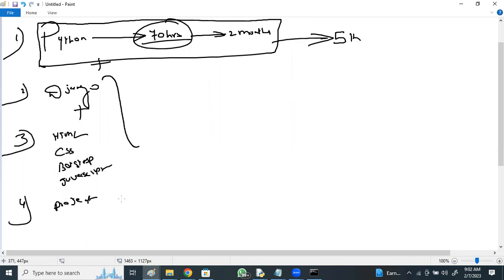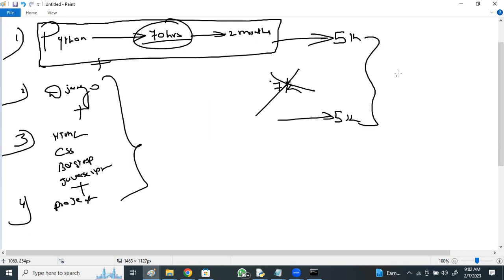And for all the remaining things, Django, HTML, CSS, Bootstrap, JavaScript, those who want to update on this, previously the fee structure was 7K. Now it was decreased to 5K. Now combinedly, if you take it as a package, you are supposed to pay 10K, which includes both Python, Django, HTML, all this part. But only Python is 5K. So that's what you'll be getting.